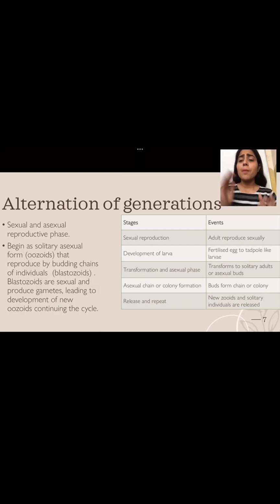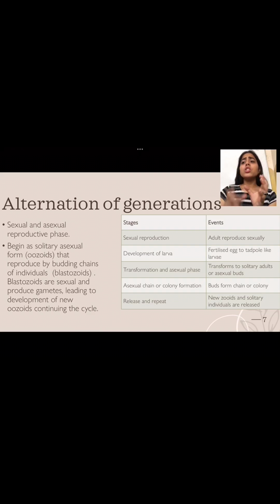Another thing is life cycle. They basically show alternation of generations. So there are sexual and asexual reproductive phases in their life cycle. It begins with the solitary form, which is known as oozoid. It is an asexual form. In that asexual form, they reproduce and form budding chains. When these budding chains are formed, they are known as blastozoids. Now these blastozoids are sexual. So these blastozoids form gametes and develop the new oozoid through sexual reproduction, and continue the cycle to the beginning of the oozoid. Let's have a look at the stages and events occurring.